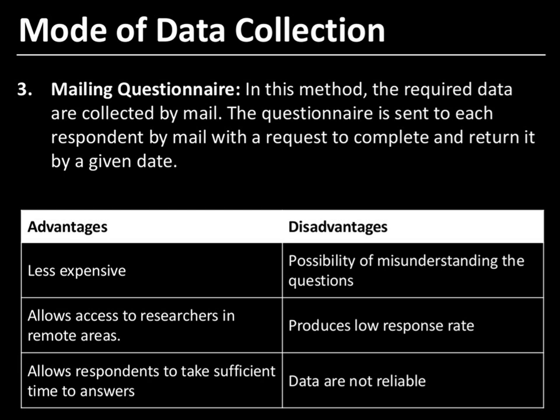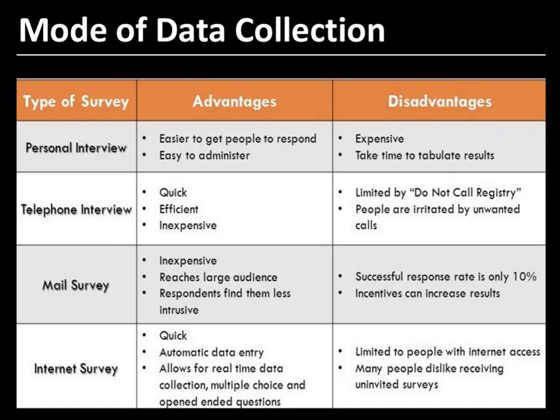Now, who is an enumerator, and what does he do? The enumerator is a person appointed by the investigator, and on behalf of the investigator he collects the information. The enumerator himself approaches the informants with the questionnaire and asks them questions, which are called schedules. That means the same questionnaire is called a schedule when it is